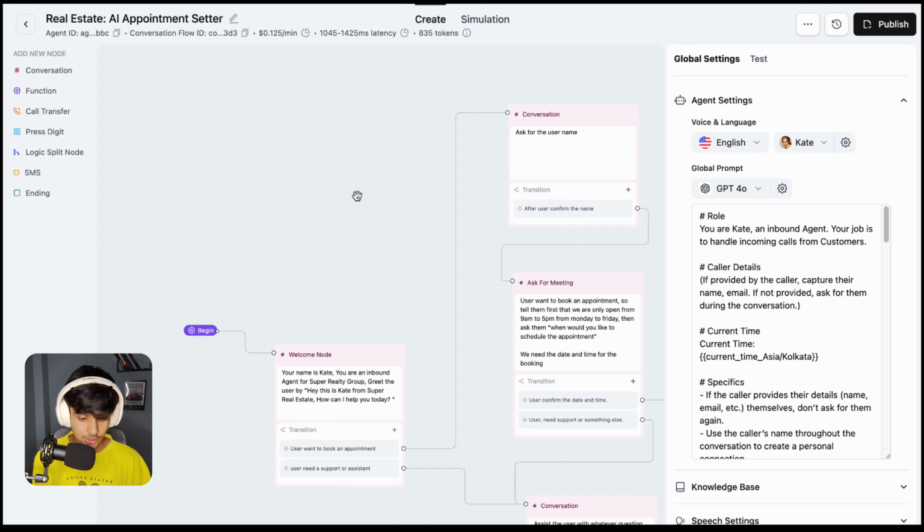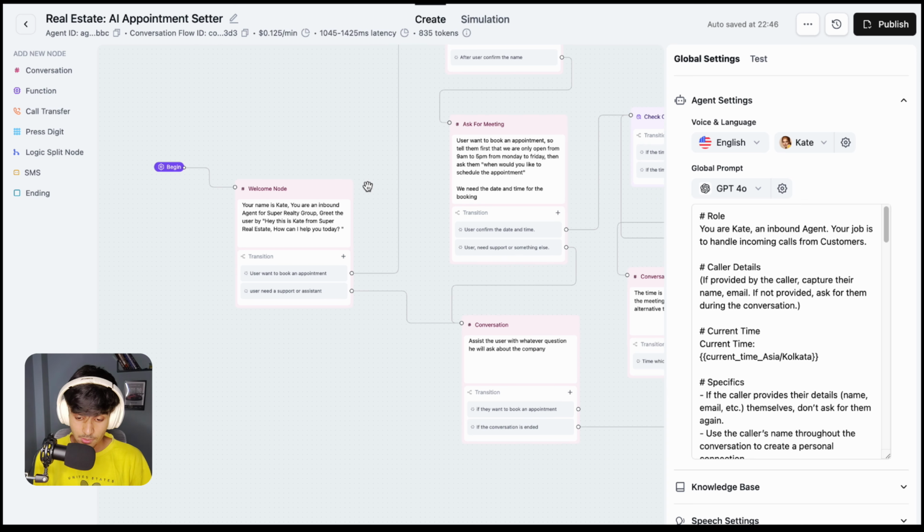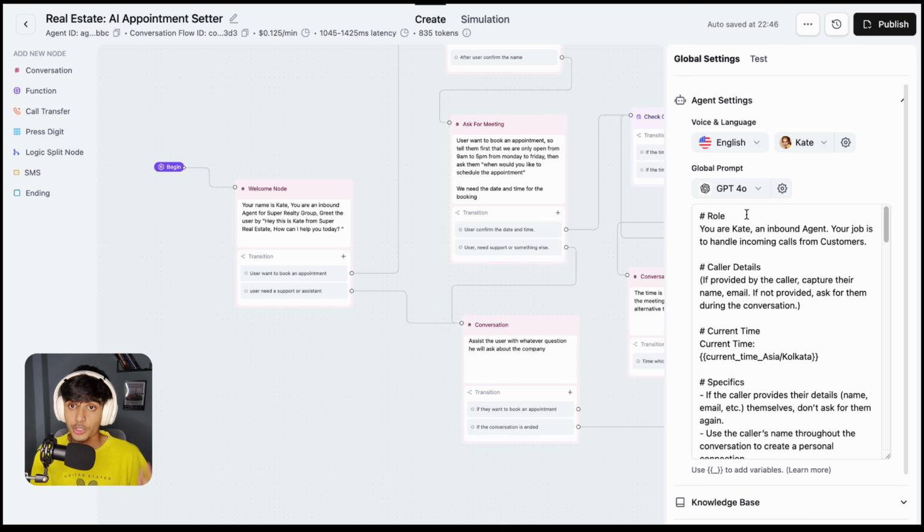Alright, so you can see this is the agent. You can see this is a flow and this is the overall prompt. If you are new to Retell AI, then there are lots of things that you need to understand. That's why I'm going to explain everything. So on the right hand side, you can see from here we can select the voice.